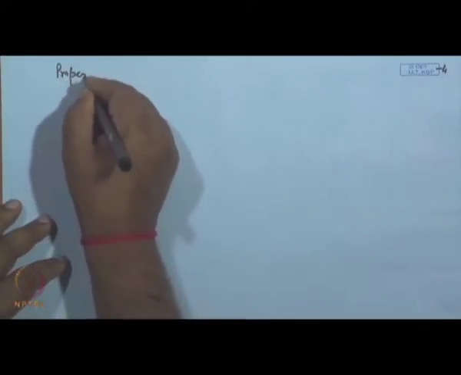Now, there are certain properties. In fact, these properties are parallel to the property which we have proved in the case of Dedekind's.